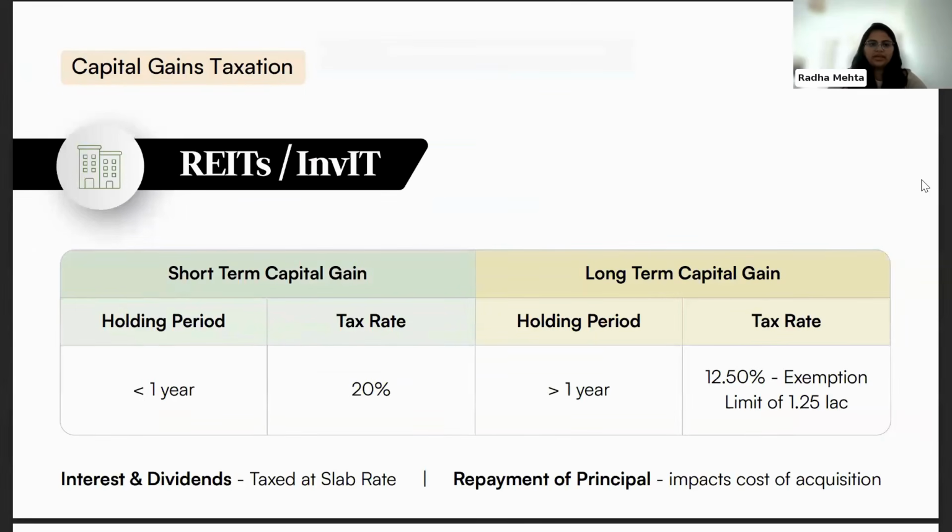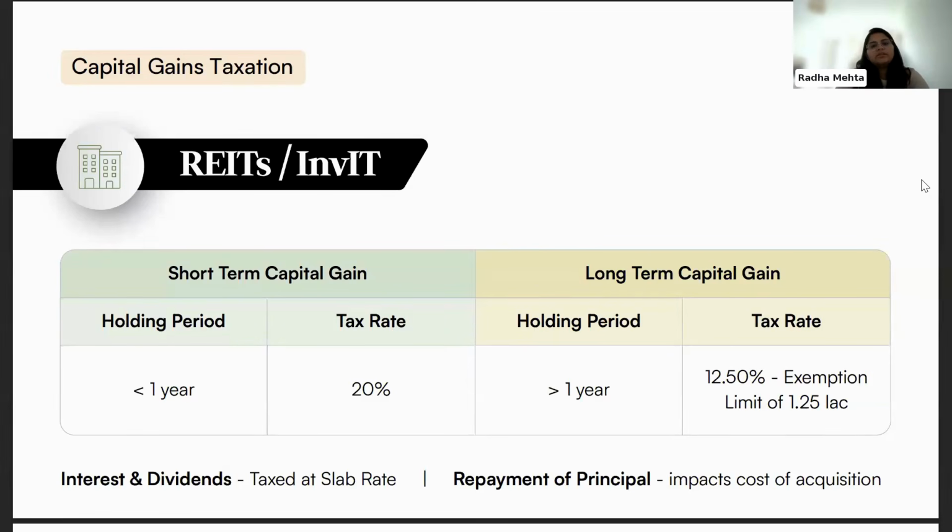For REITs and InvITs, again, the taxation depends on a holding period of 1 year. If the holding period is less than 1 year, it will fall under short term, and here the tax rate is 20%. If you are holding it for a period greater than 1 year, then the tax rate is 12.5% with the exemption of 1.25 lakhs provided to you. So again, for REITs and InvITs, there is a clear distinction between short term and long term. Holding period of less than 1 year falls under short term, greater than 1 year falls under long term.